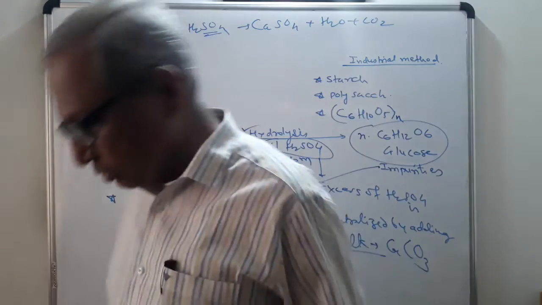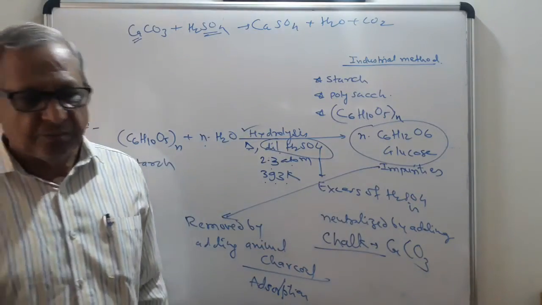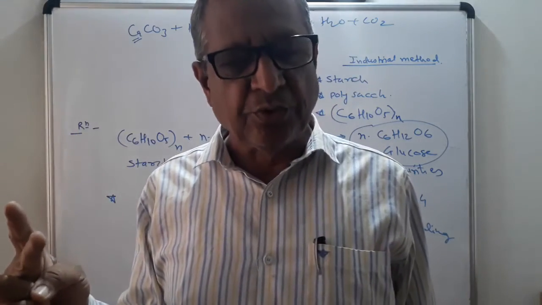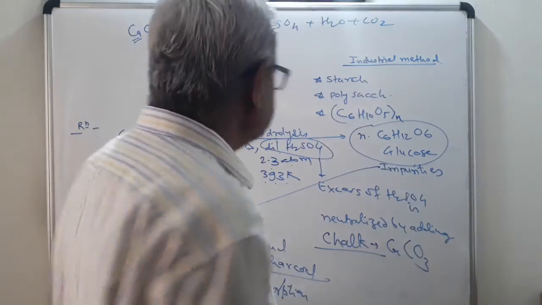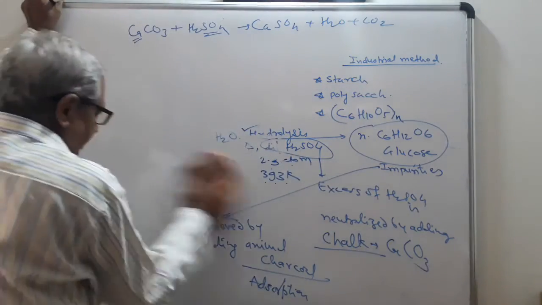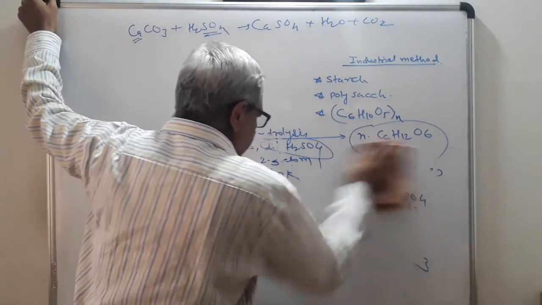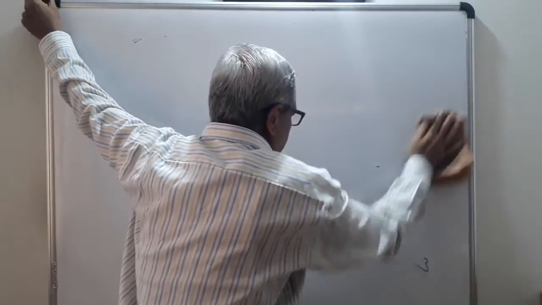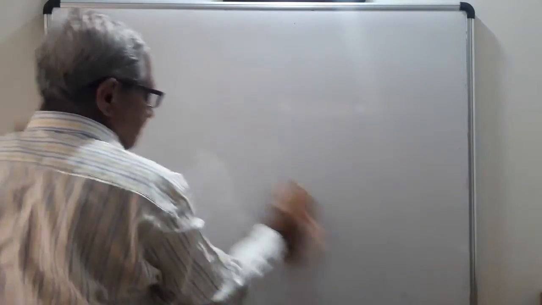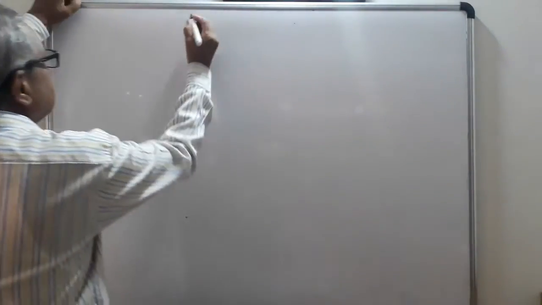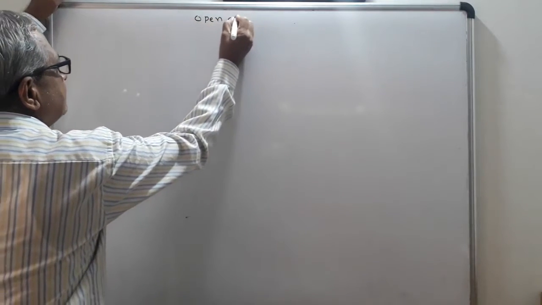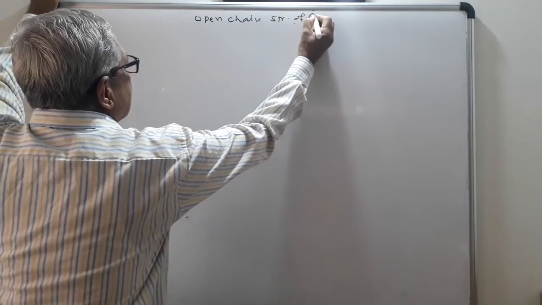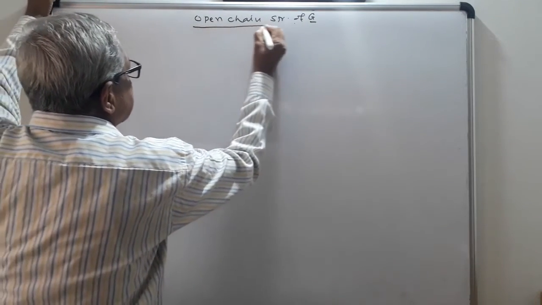See, in the topic glucose, we completed the introduction about glucose, then preparation of glucose by the laboratory method as well as the industrial method. Now we are going to learn the open chain structure of glucose. So give the title open chain structure of glucose. Glucose is shortly denoted as capital G.